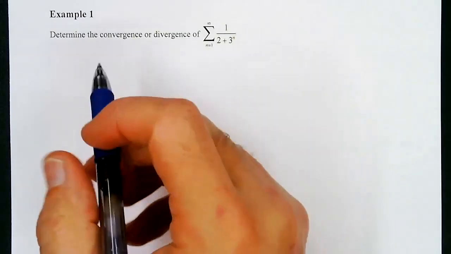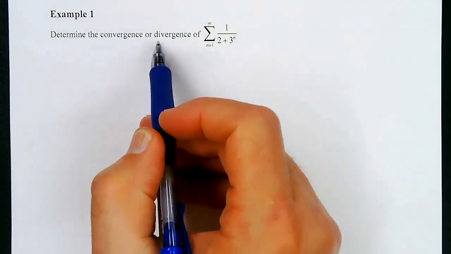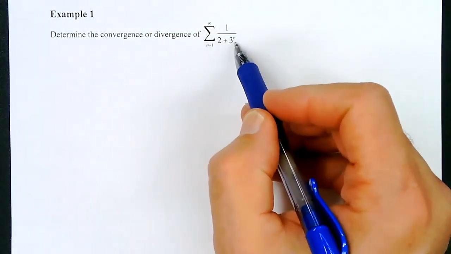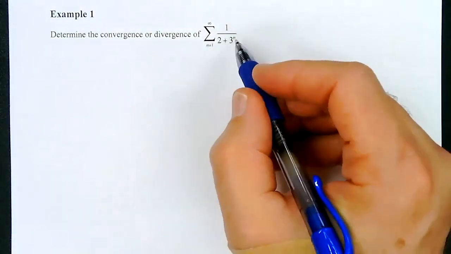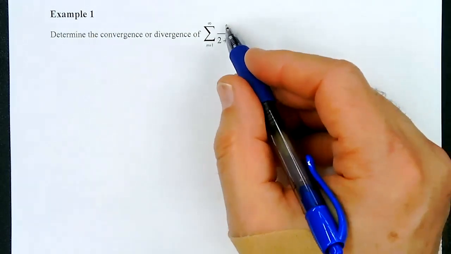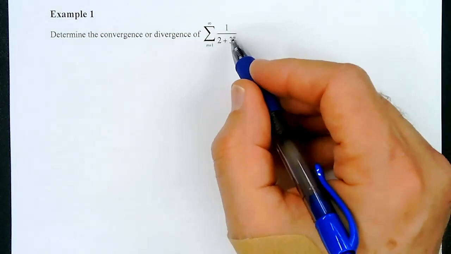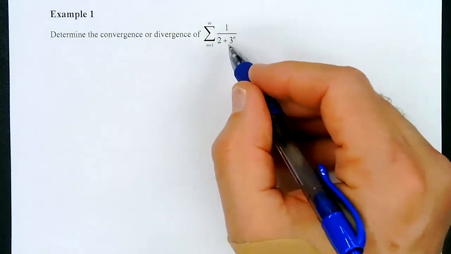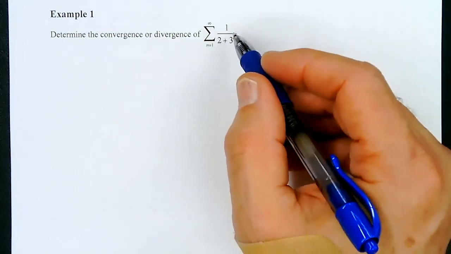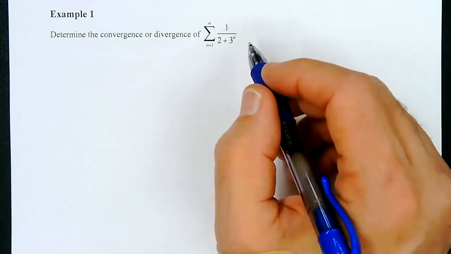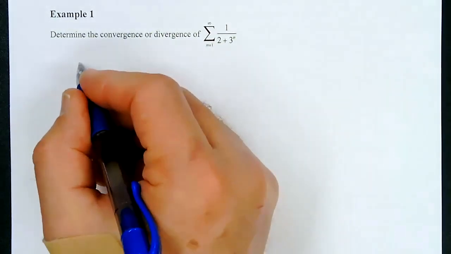So here's what we want to do. We want to determine the convergence or divergence of the sum from n equals 1 to infinity of 1 over 2 plus 3 to the n. So the key here is the 1 over 3 to the n. The 2 is really kind of insignificant, okay? So what we're going to look at is 1 over 3 to the n, and we're going to compare it to that. Now, why am I choosing that one? Because I know that one's going to be a geometric series, okay?